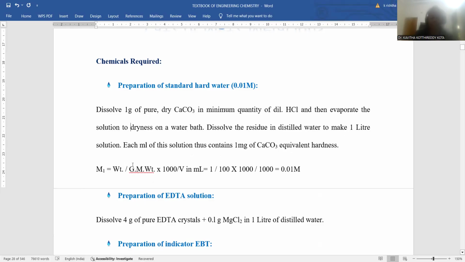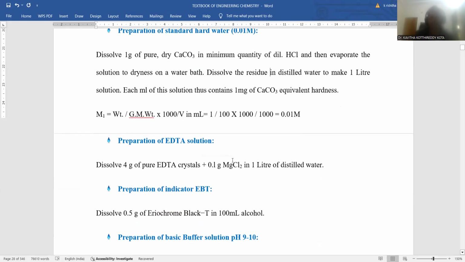So 1 is the weight of the calcium carbonate, by 100, the gram molecular weight of calcium carbonate, and 1000 by V in ml. Here V means we are preparing 1 liter, that is 1000 ml, so 1000 by 1000 compensate each other. 1 by 100 is nothing but 0.01 molar solution. That is our intention, to prepare the standard hard water of 0.01 molar solution. This is the way the hard water sample will be prepared.